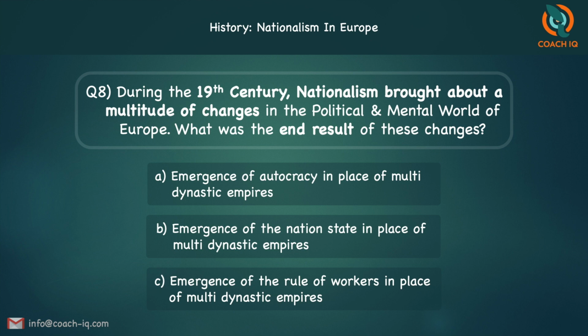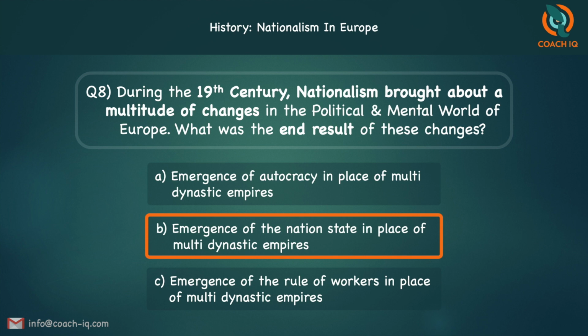So many changes were taking place. What was the end result? It was B. That is, instead of the multi-dynastic empires, now there was the emergence of the nation state.